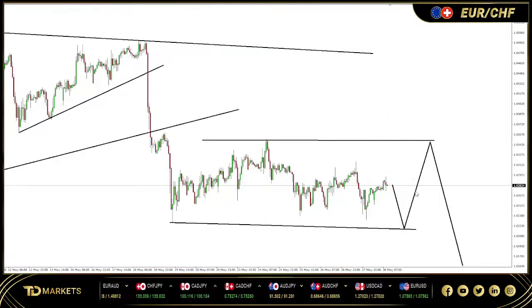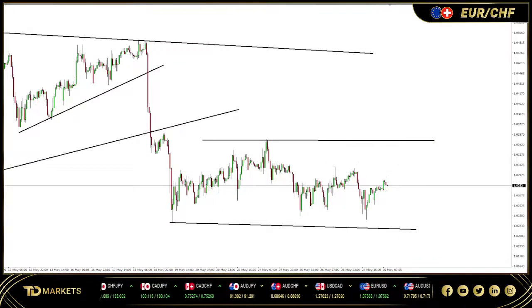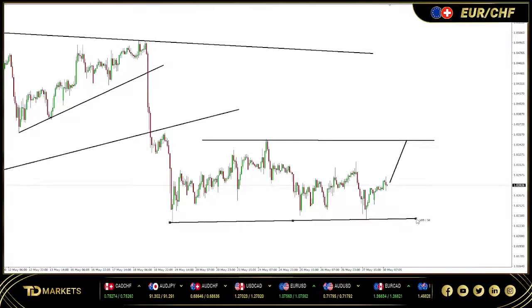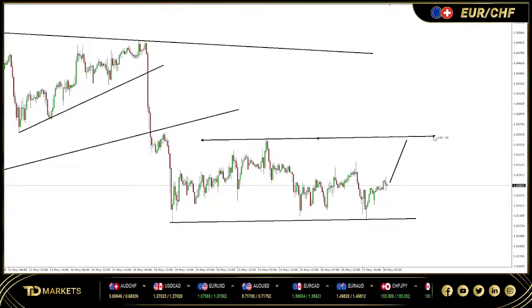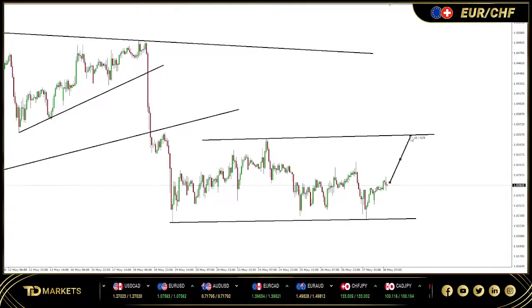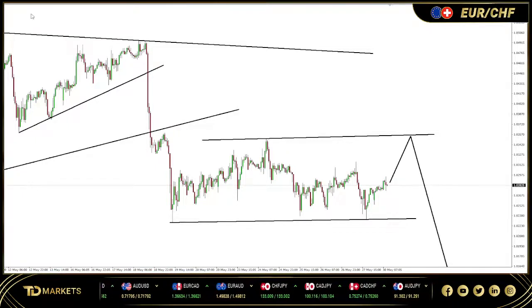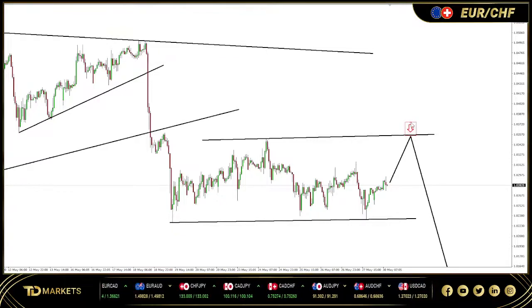The second scenario is that it can easily go back up, right? This could be the low. It can easily go back up, get to that high, and then complete the correction and then drop. So your opportunity could be above there at the top, right there, right? So we've got two scenarios.